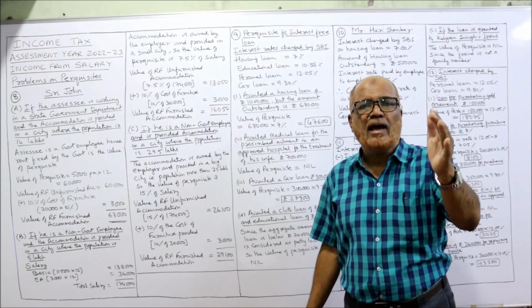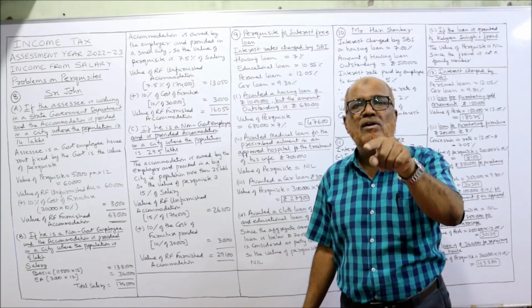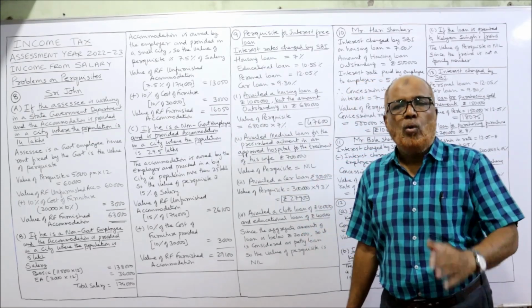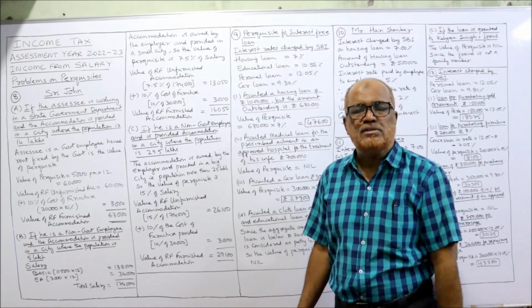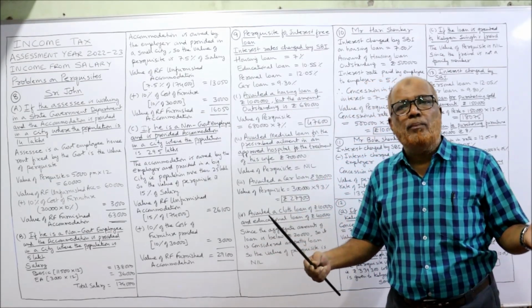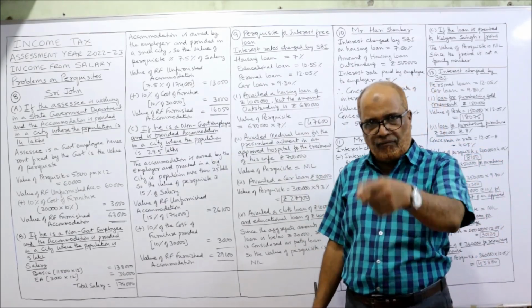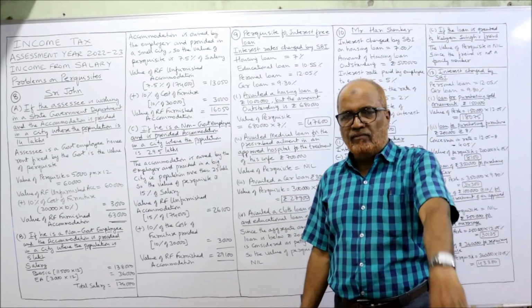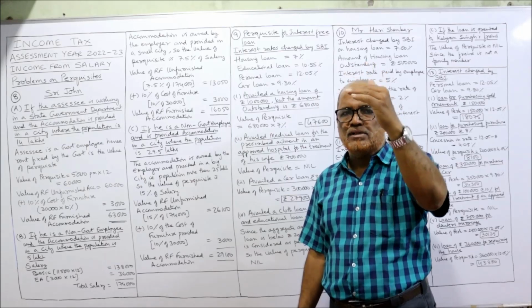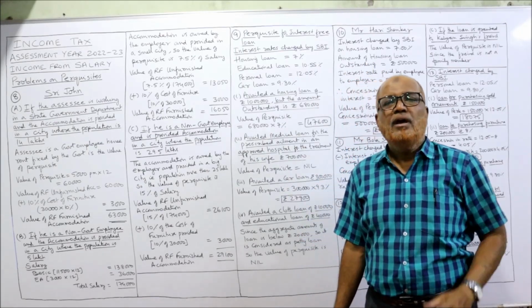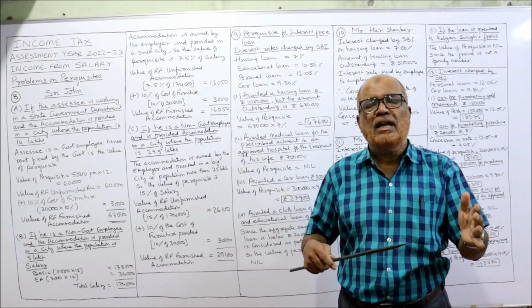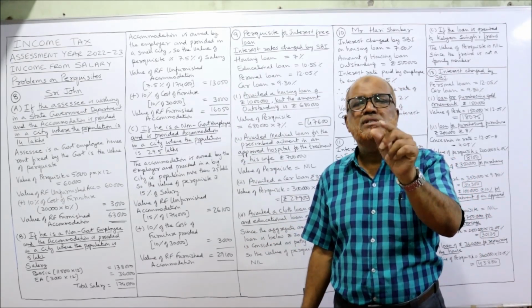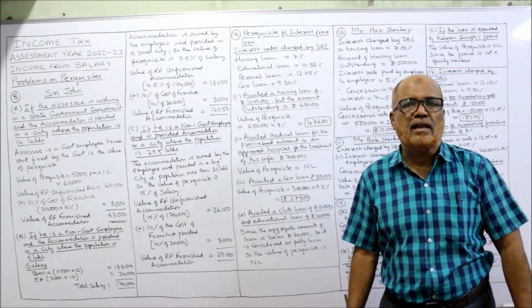Up to 10 lakh, the value of the perquisite is 7.5%. Over 10 lakh up to 25 lakh, the value of the perquisite is 10%. Over 25 lakh population, the value of the perquisite is 15%. So 3 values you have to remember: 7.5%, 10%, 15%. Here the population is 5 lakh, a small town, less than 10 lakh. So the value of the perquisite is 7.5% of salary.